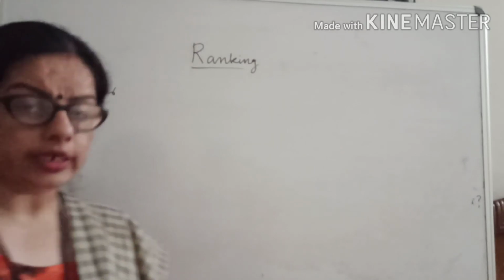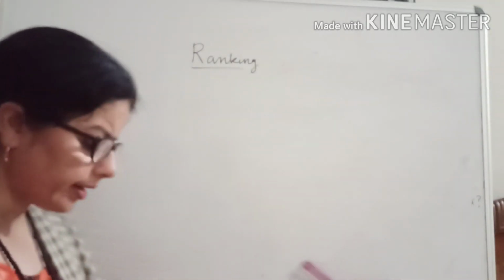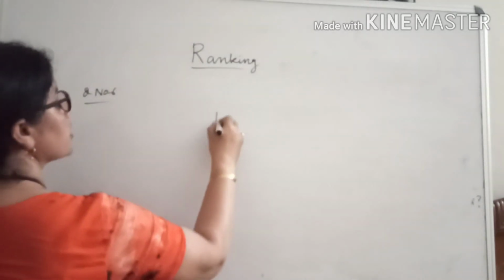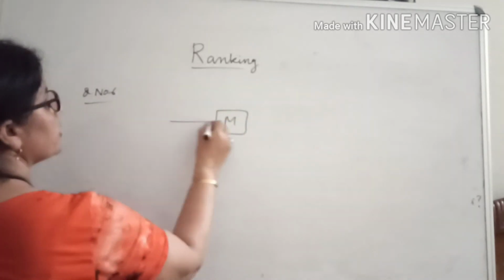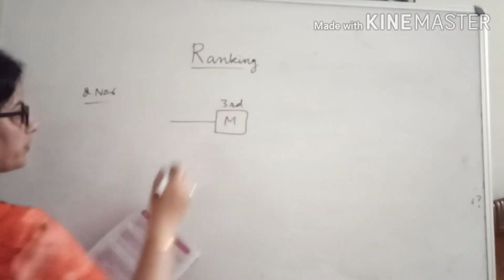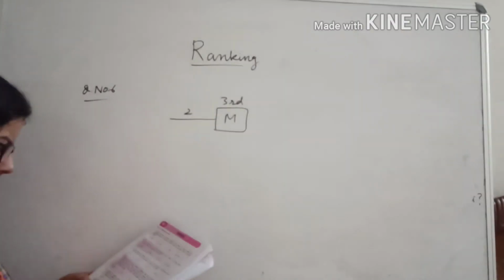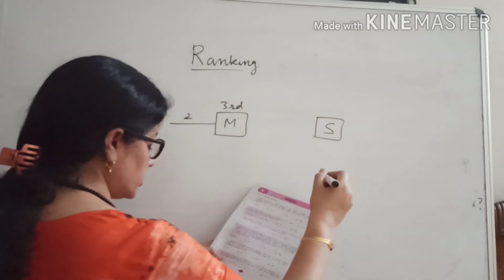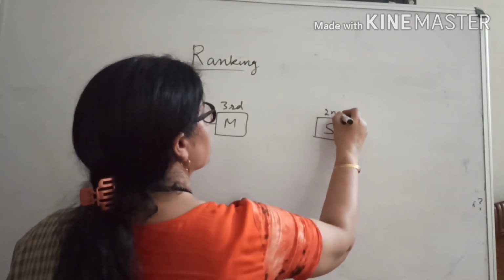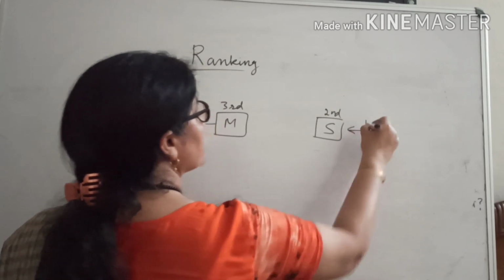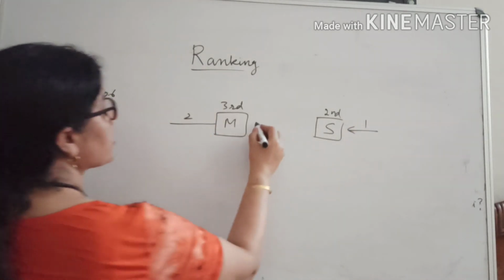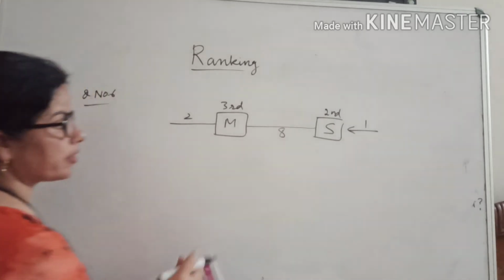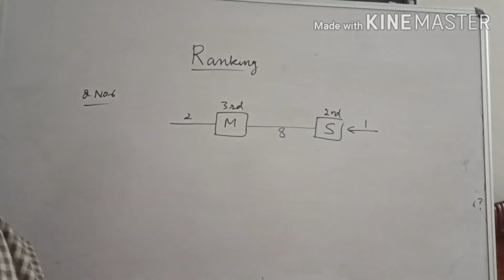Question number 6, I am telling you that some cars are standing in a row. Mohit's car is third from the left. See, this is the car of Mohit. And its position is third from the left. Means two cars are standing here. And one car is of Sunela. And its position is second from the right. Second from the right means one car is here. And 8 cars are between them. 8 are there. Then how many total cars are there?